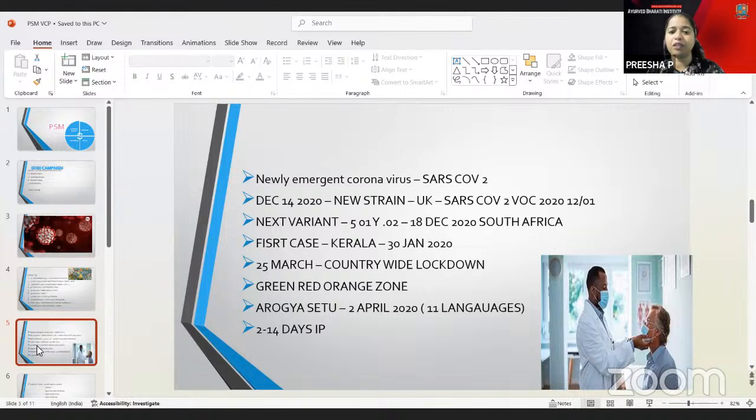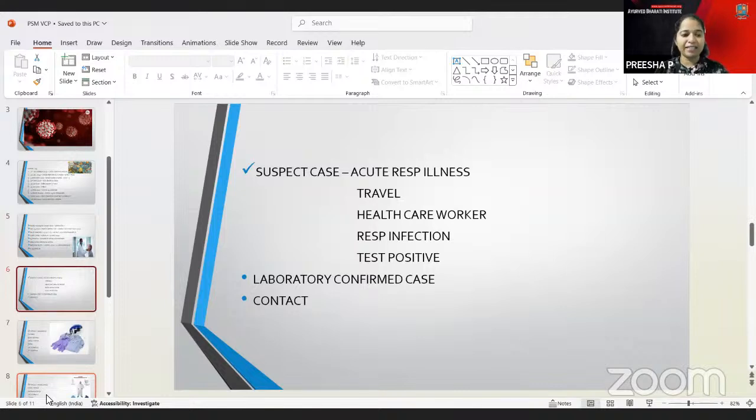And up to this, you have to remember the Ayurveda Setu apps and also the Ayurveda Setu, which was released in 2020, mainly in 11 languages. So in 11 languages the Ayurveda Setu was released. And you have the incubation period of about 2 to 14 days for the COVID virus. Then the suspected cases were also mentioned.